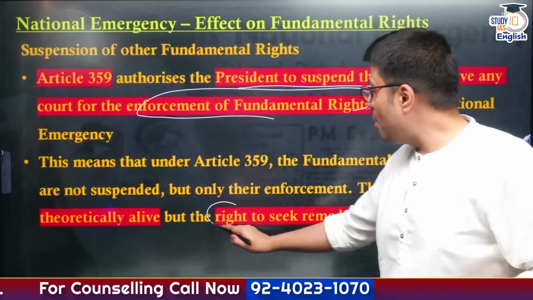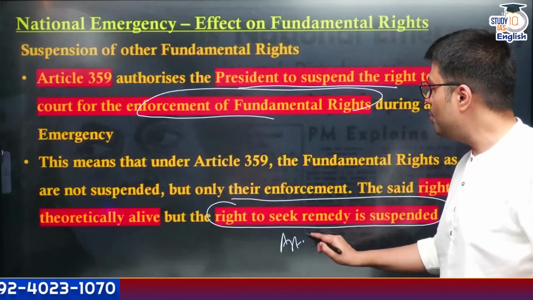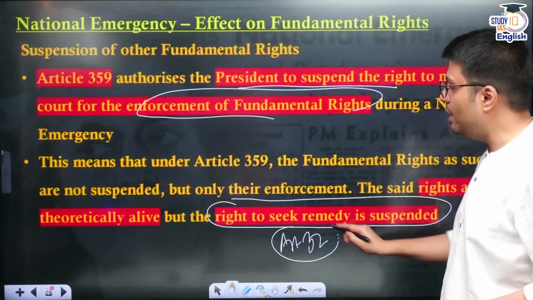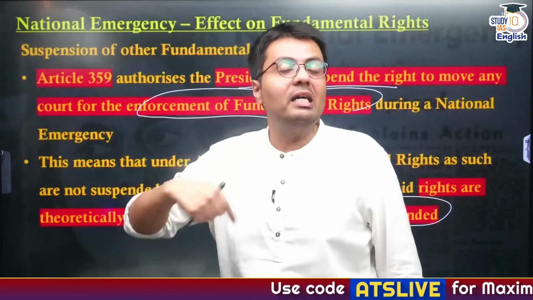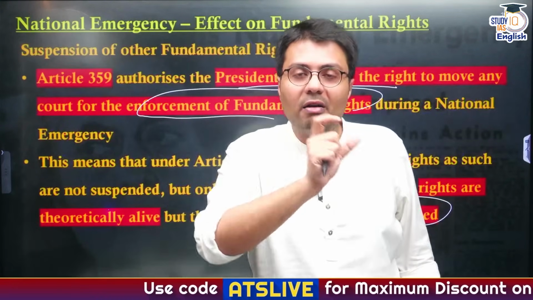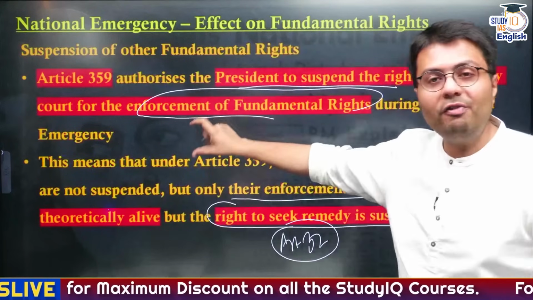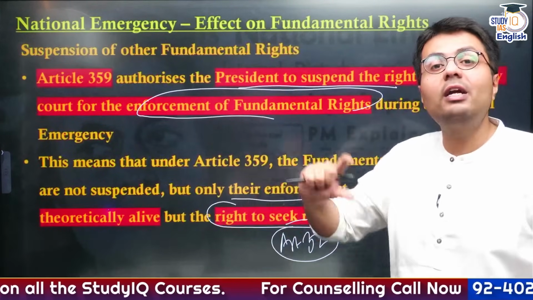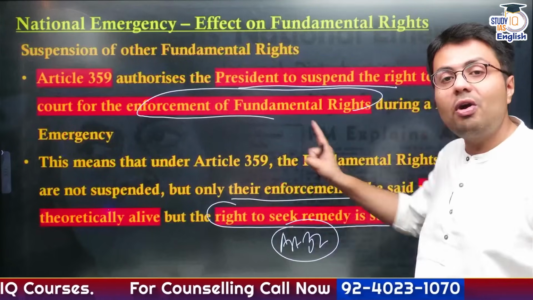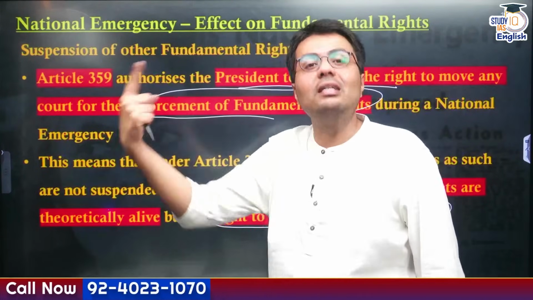Rather, it is your right to seek constitutional remedy under Article 32 that is suspended. So I told you the difference between Article 358 and 359. In Article 358, your rights under Article 19 automatically get suspended, whereas in 359, your rights other than Article 20 or 21 get suspended. Rather, it is your right to seek constitutional remedy under Article 32 that is suspended.